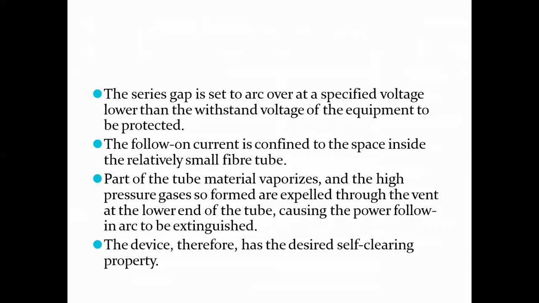The series gap is set to arc over at a specified voltage lower than the withstand voltage of the equipment to be protected. The follow-on current is confined to the space inside the relatively small fiber tube. Part of the tube material vaporizes and the high pressure gases so formed are expelled through the vent at the lower end of the tube, causing the power flow in the arc to be extinguished. The device therefore has the desired self-clearing property.